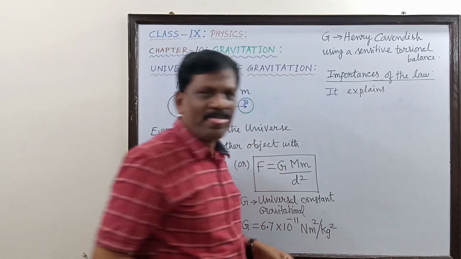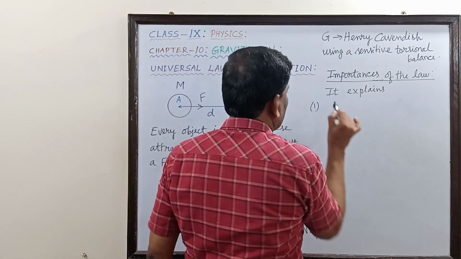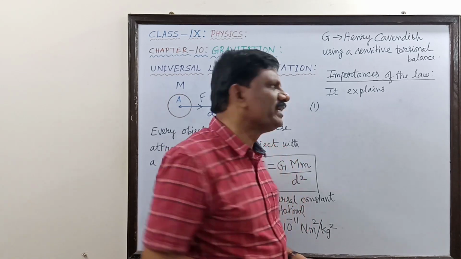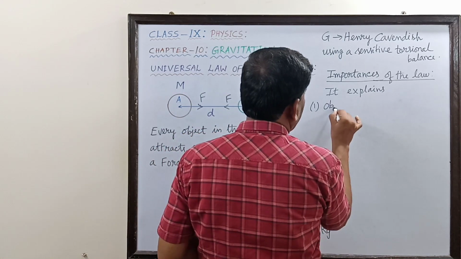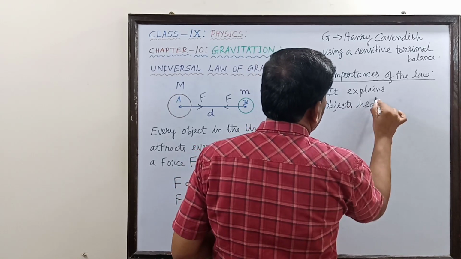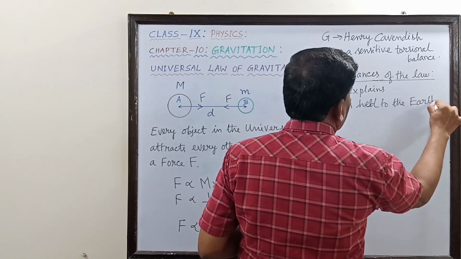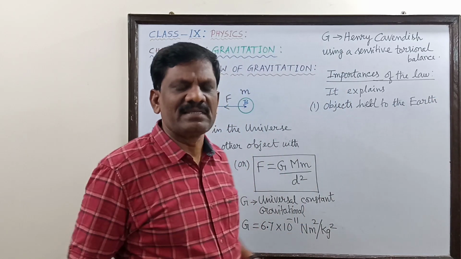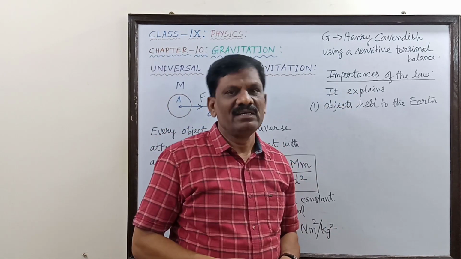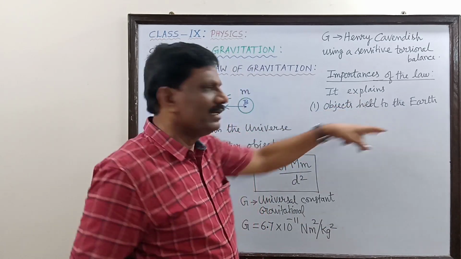First is objects like me and you on the earth, objects held to the earth. We are all staying on the earth because of which force? Gravitational force. If gravity is zero, we will fly. Is it not? So it explains the objects held to the earth.